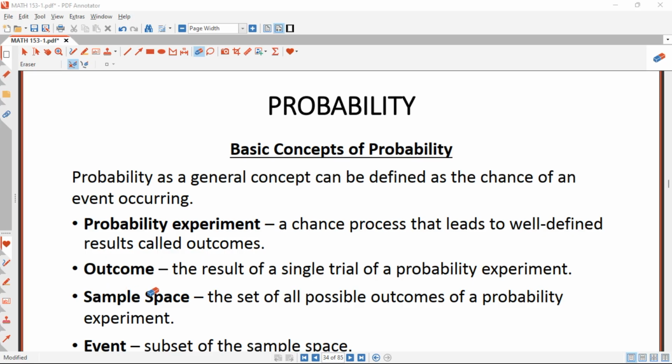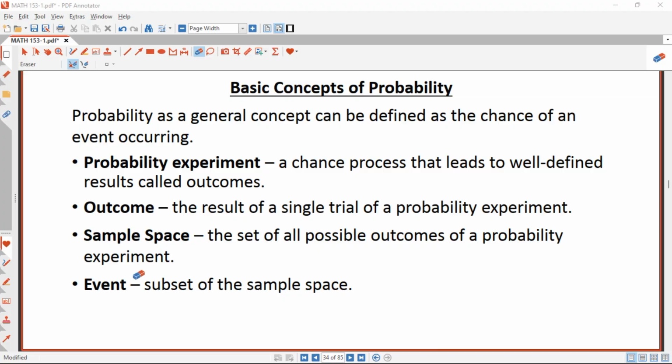Next, what is a sample space? A sample space is the set of all possible outcomes of a probability experiment. For instance, when you toss a coin once, you have two possibilities: either you get a head or you get a tail. So the sample space here is all the possible outcomes of you tossing the coin. It's just the set of all possible outcomes of a probability experiment. We are going to solve examples on the sample space so that you really understand what is meant by it.